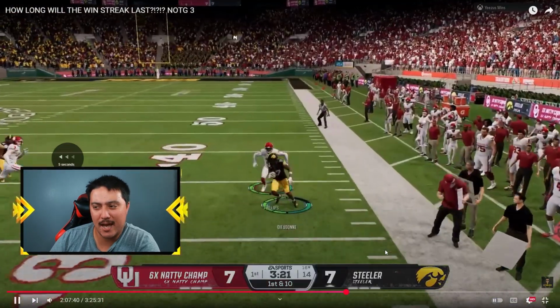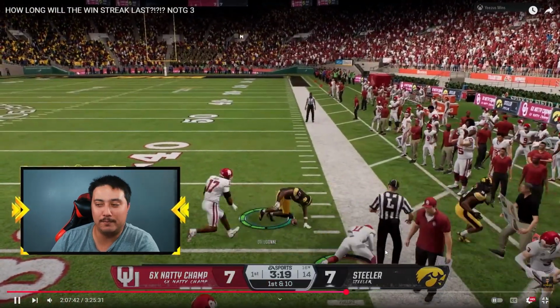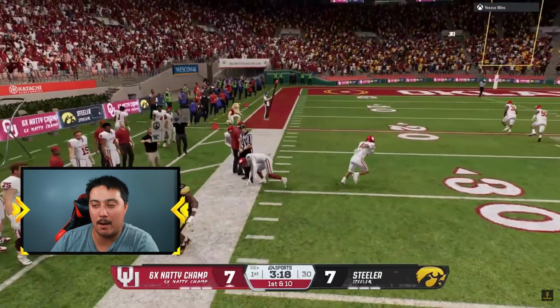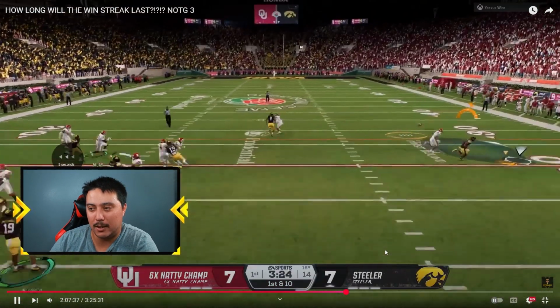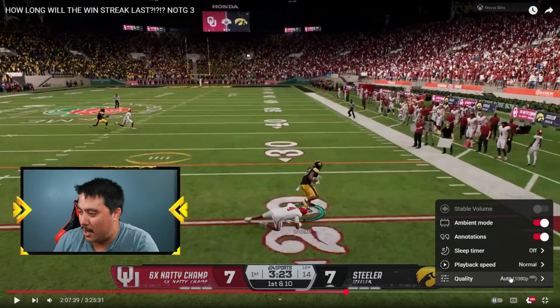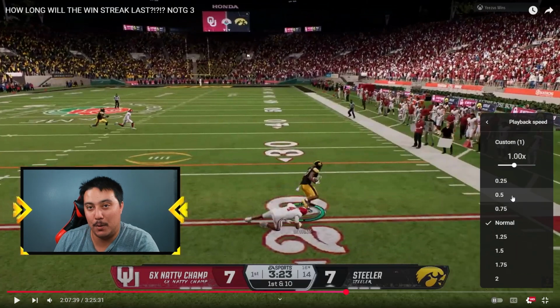Maybe I could have challenged that. I didn't challenge. No, he fumbled. Yeah, no, he fumbled. The ball definitely came out before he hit the ground, for sure. Well, hold on. Let me see. I can do this in slow-mo, right? Hey, we can slow this down a little bit. Hey, that's dope. We can go half speed.